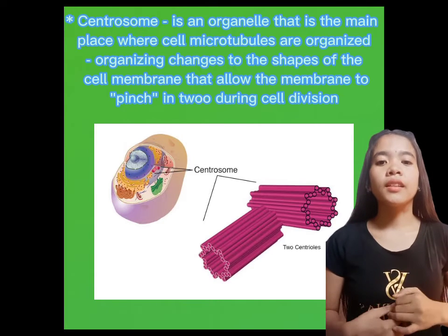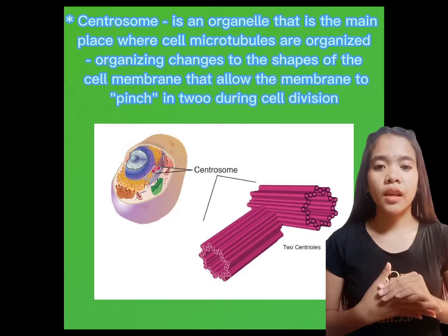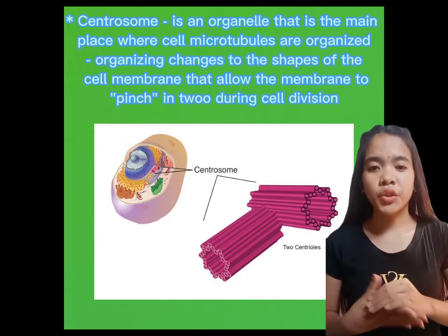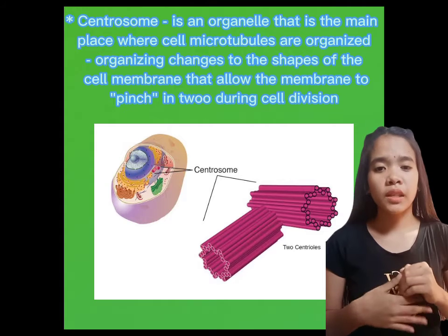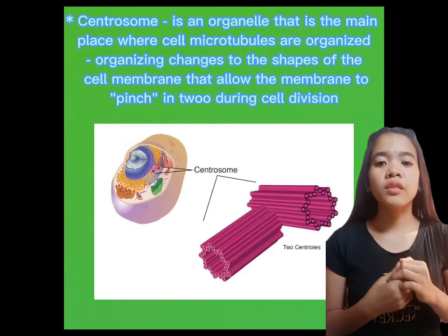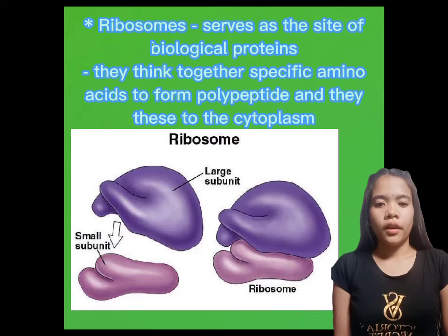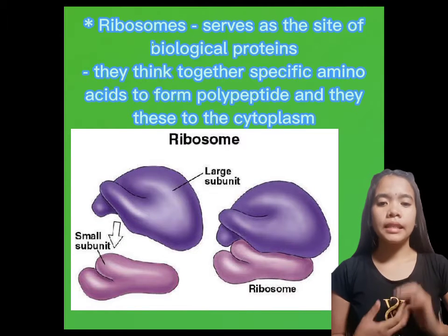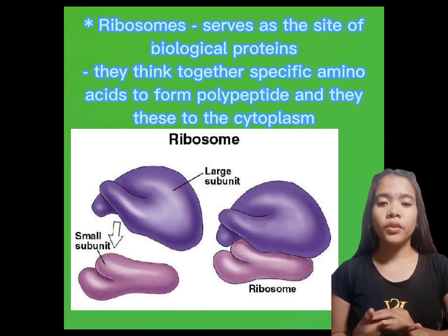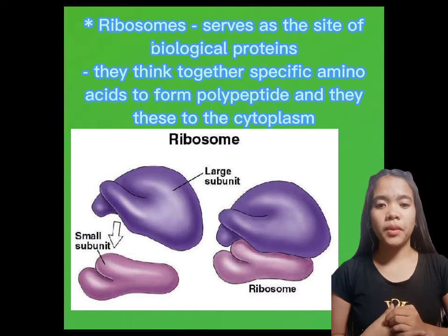Centrosome is an organelle that is the main place where cell microtubules are organized. It organizes chains that shape the cell membrane, allowing the membrane to pinch in during cell division. Ribosome serves as the site of biological protein synthesis. They link together specific amino acids to form polypeptides and release these to the cytoplasm.